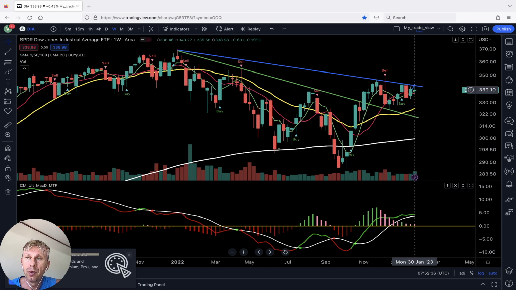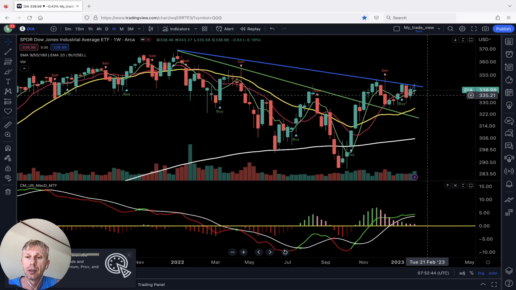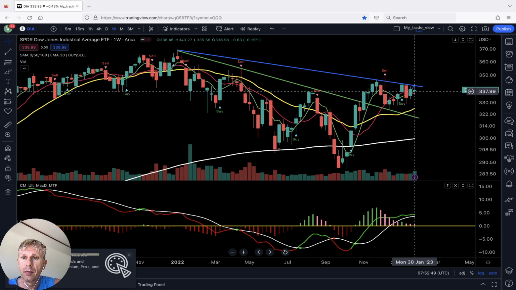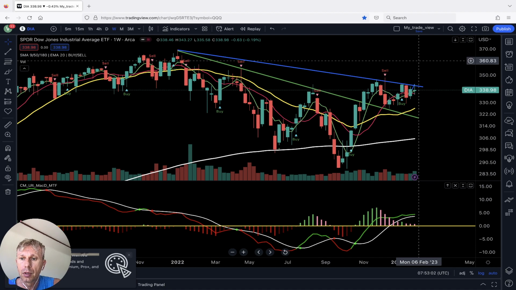Dow is kind of weaker. It's not strong like SPY and Qs. Qs is the strongest index. Look at it, still above all moving averages, still bullish. This bar is in decision mode. You see the sellers and buyers met at the same price. It's in decision mode. After that, it can go up or down.